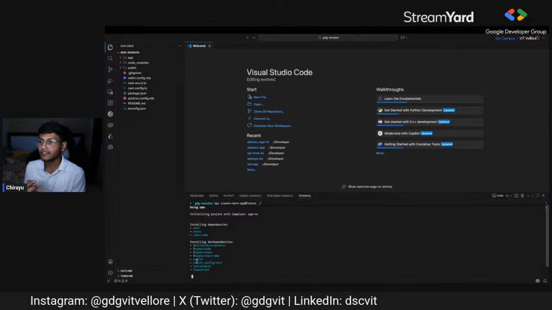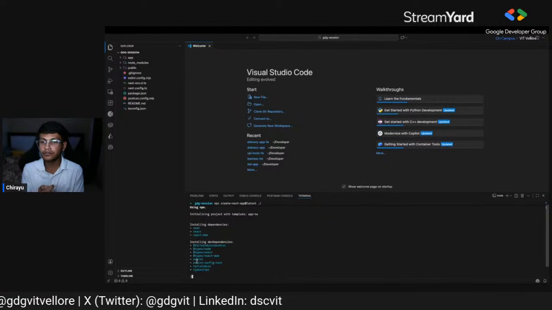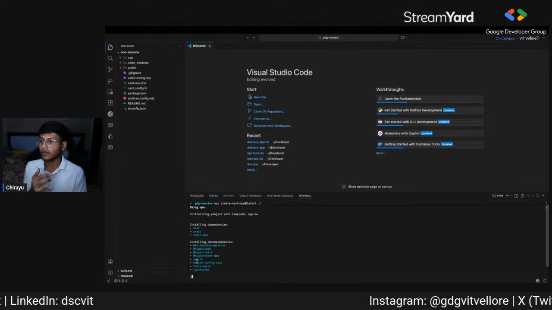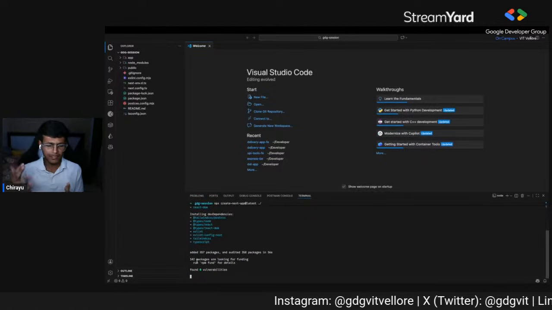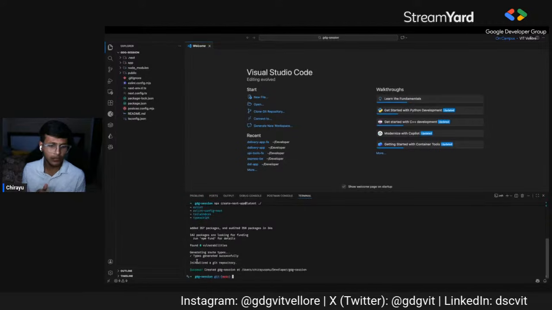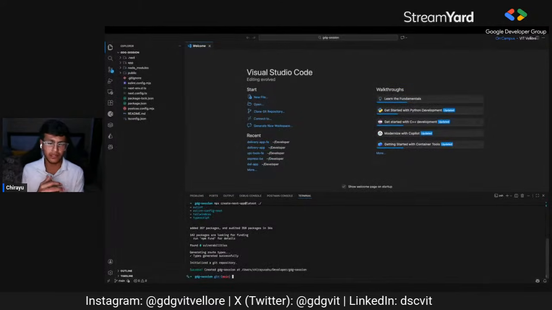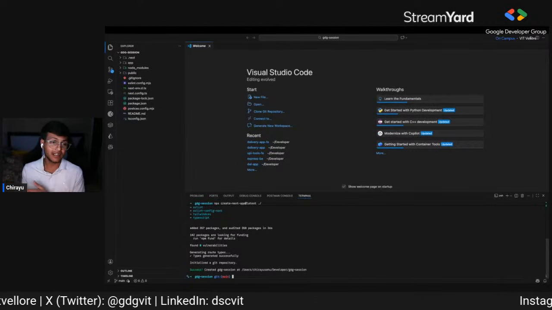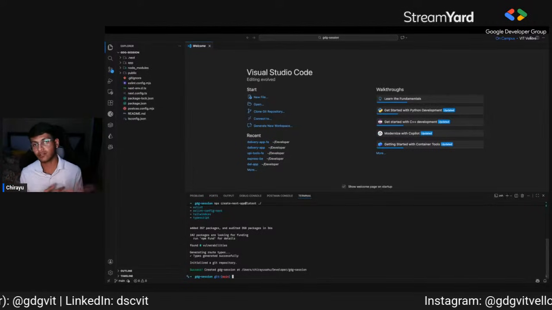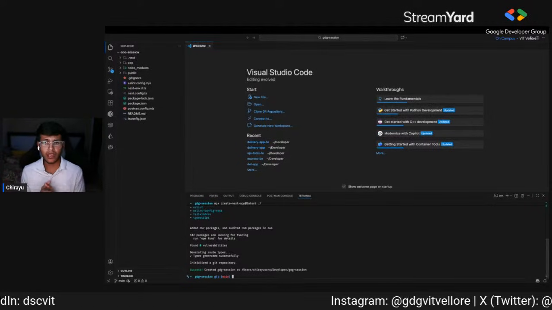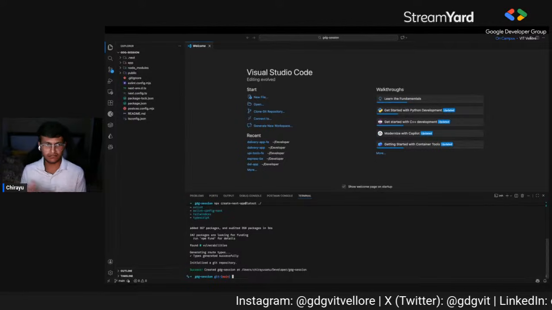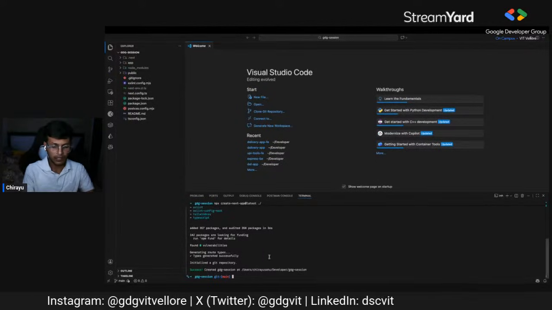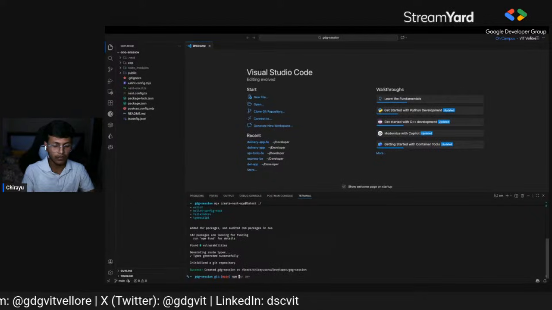Okay, so ESLint warns you about your unused variables, and if you are not declaring a type somewhere, it will warn you about everything that you need to declare the types for. And if you are unnecessarily declaring a variable there and you're not using it, which might create a problem in the upcoming commits and everything. Okay, so yeah, we have already created a Next.js project.